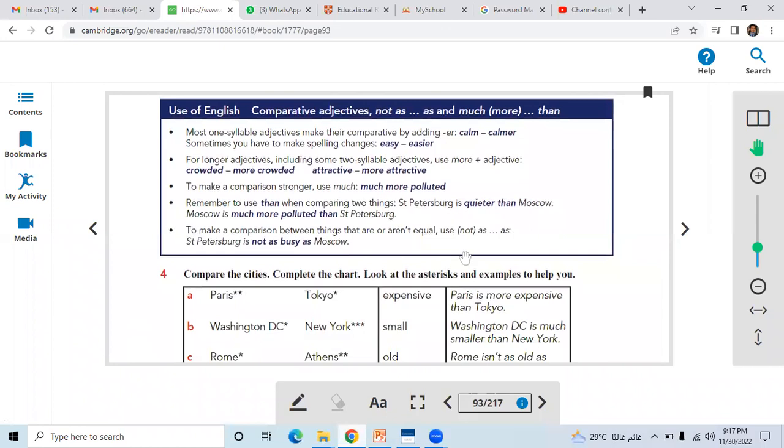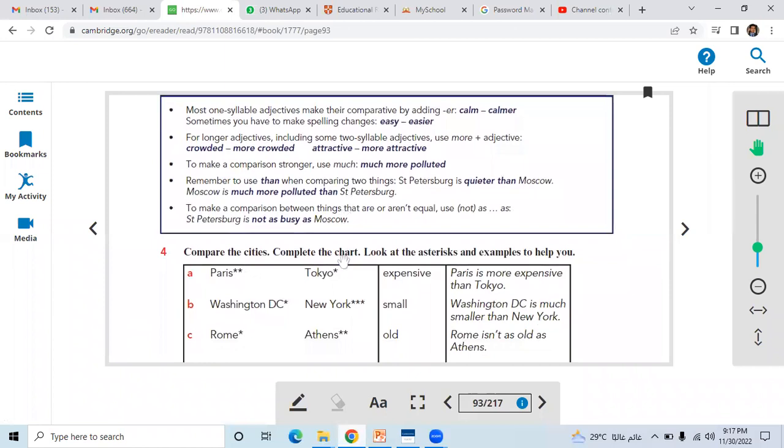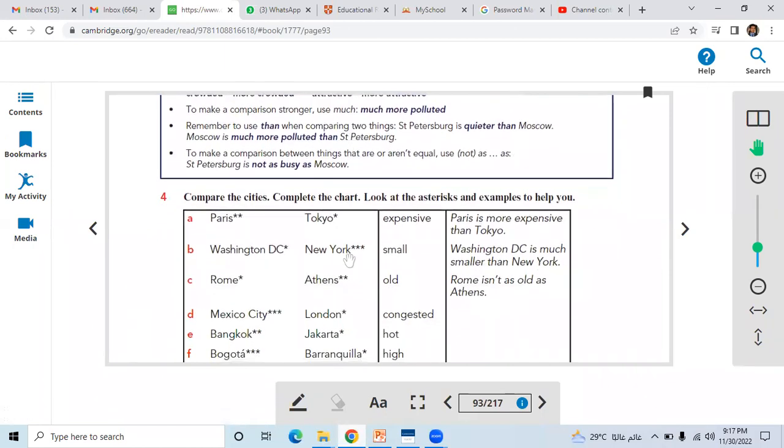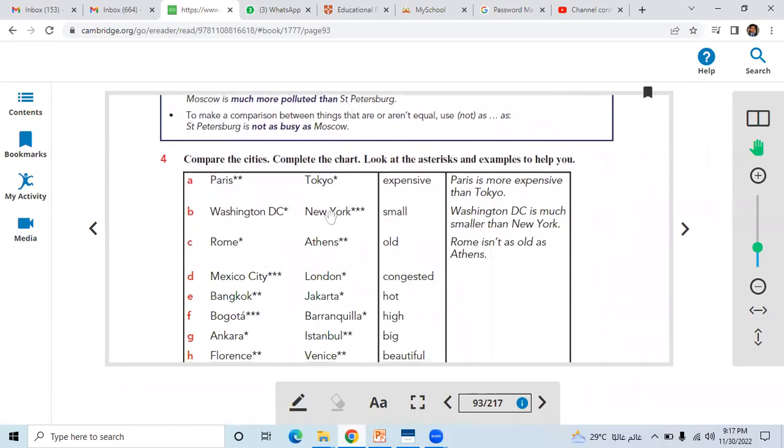As we have seen in the grammar details, the comparative adjectives, right? Not as, much, and more than. Let's see question number 4 now. Compare the cities, complete the chart, and look at the asterisks and examples to help you.